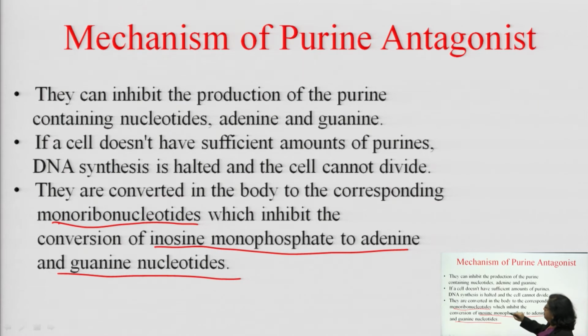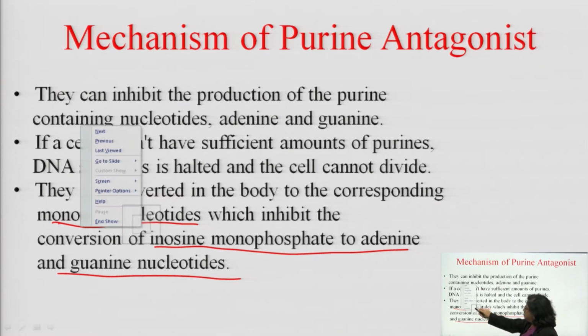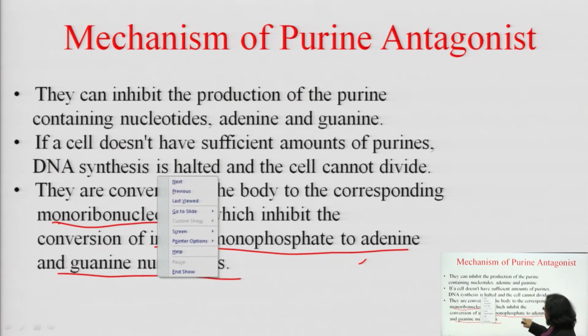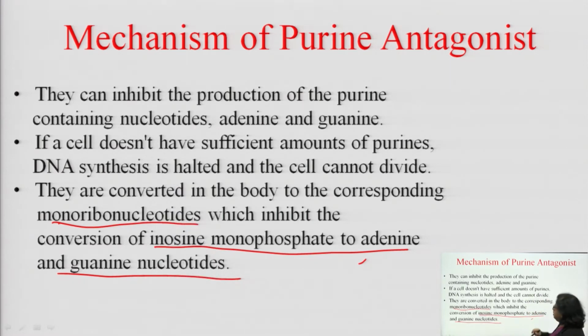So, when the monoribonucleotides inhibit the conversion of inosine monophosphate to adenine and guanine nucleotides, the guanine and adenine nucleotides will not be available for DNA synthesis. So, then DNA will be destroyed and your cancer cell will die. So, this is the simple mechanism of purine antagonist.